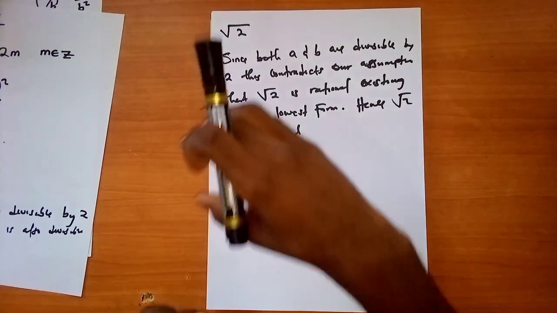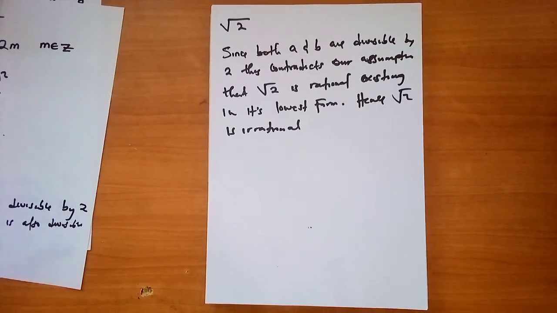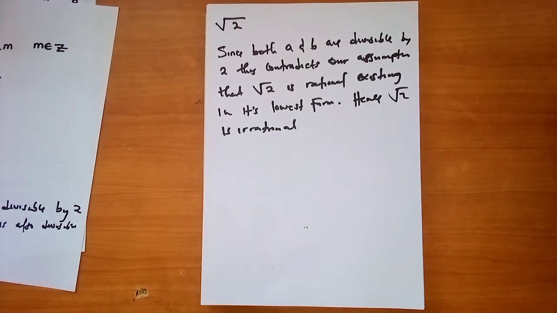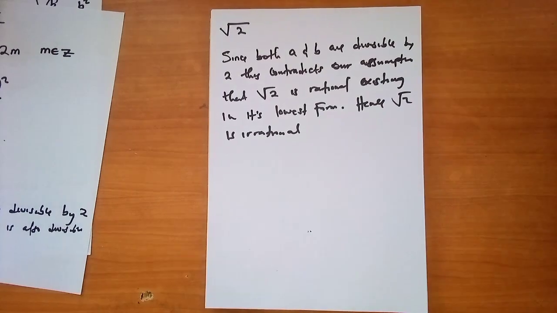Just know what you're trying to communicate to the person reading is that both a and b are divisible by 2, or they've got a common factor 2. And if that's the case, then this contradicts, or does not obey, our earlier assumption that we made, that a over b is in its lowest form and that root 2 can be expressed as a fraction.